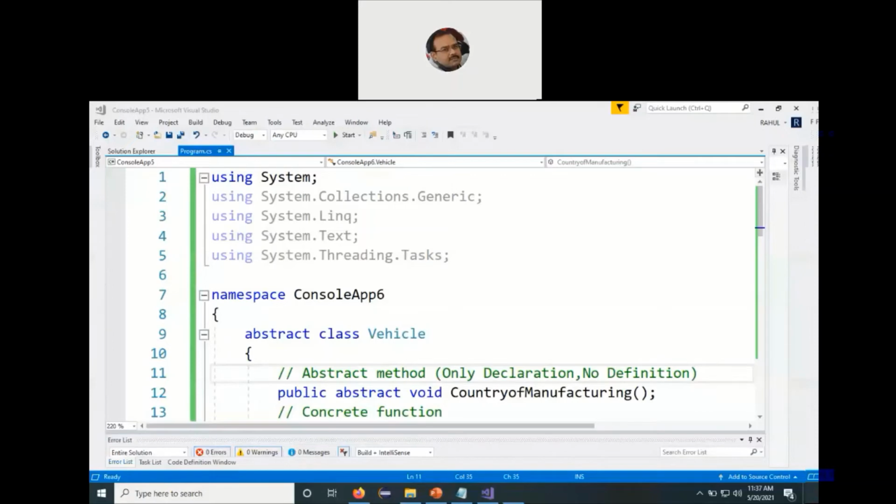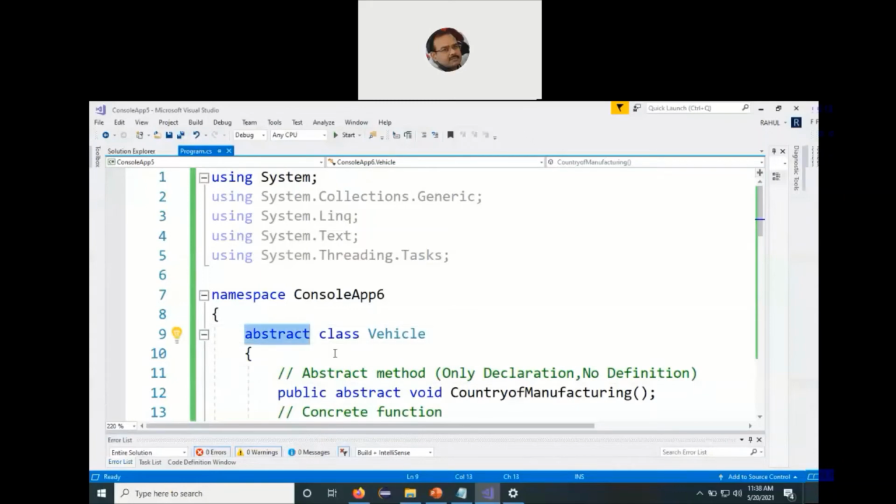So here we have a namespace. Within the namespace we define an abstract class and we give the name Vehicle. So abstract is a keyword which needs to be written before the class definition starts. So class Vehicle, and we need to write the abstract keyword. So this class becomes the abstract class.